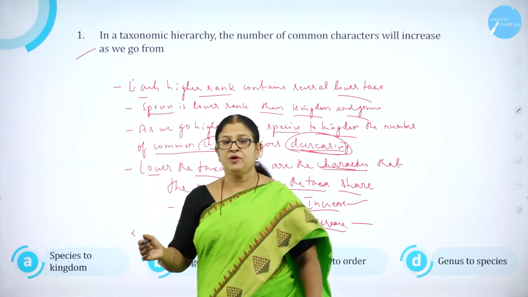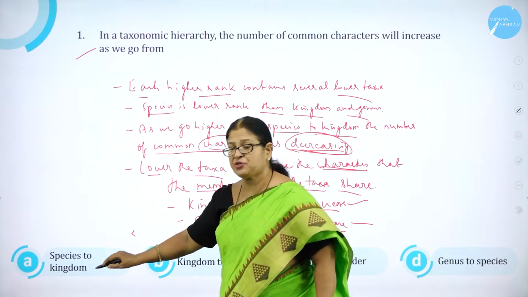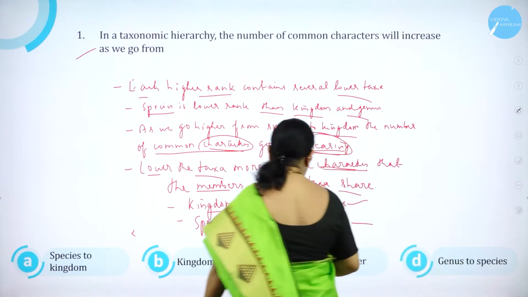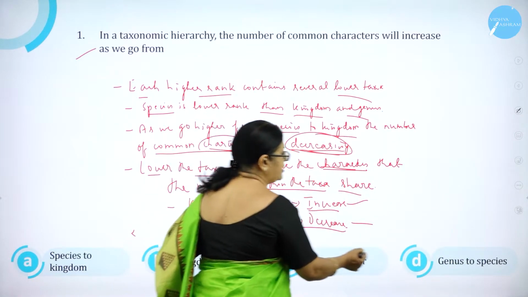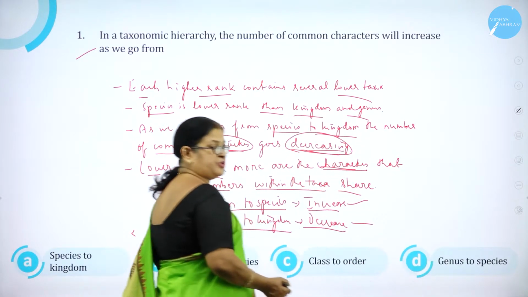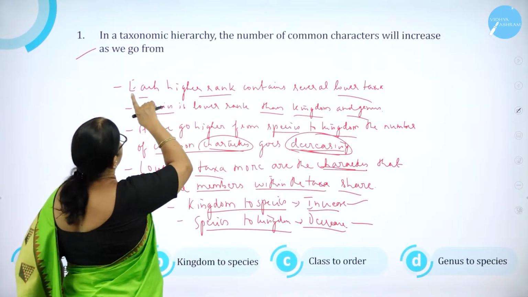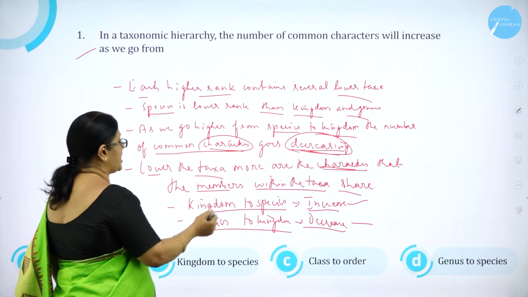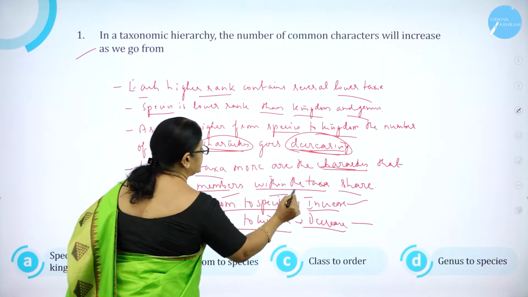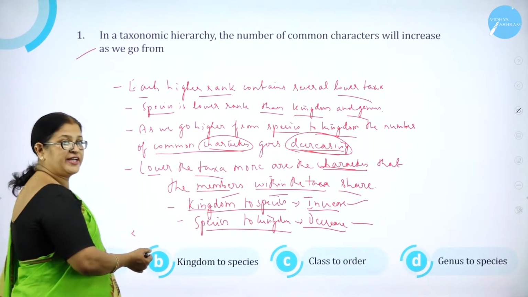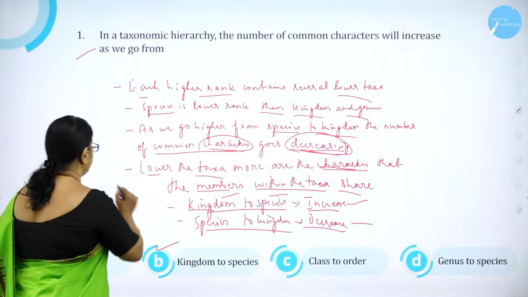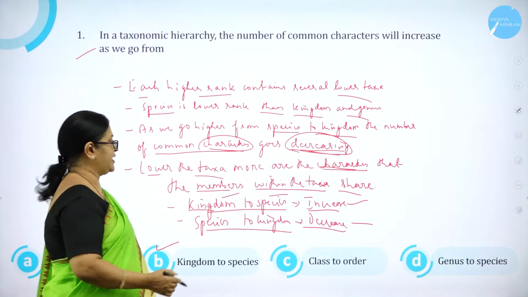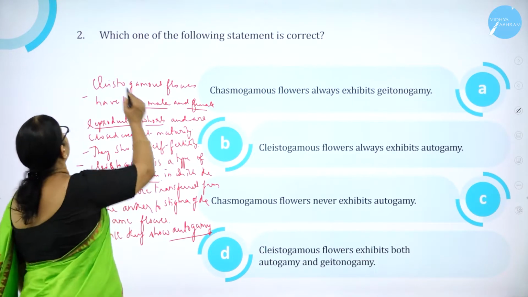Option A is given species to kingdom. Option B, kingdom to species. Then option C, class to order, and option D, genus to species. So as I said, in a taxonomic hierarchy, the number of common characters will increase as we go from kingdom to species. Which is the option where you find kingdom to species? Option B. So option B is correct. Moving on to question number 2.